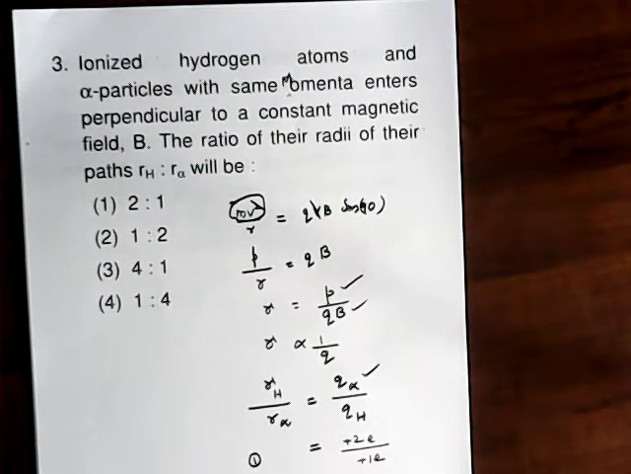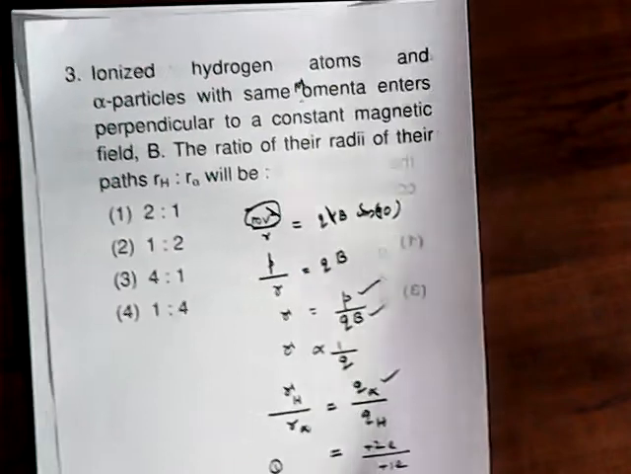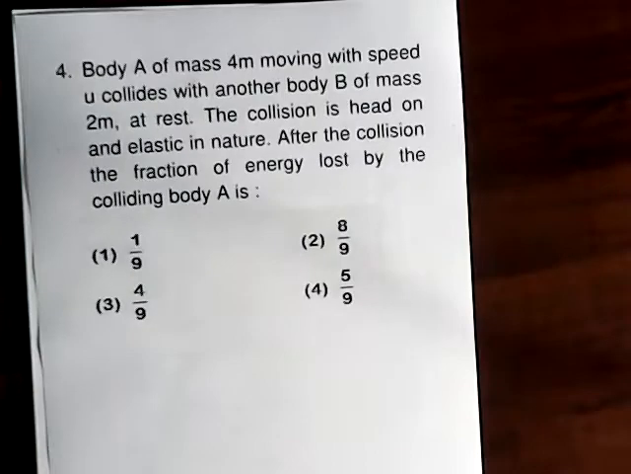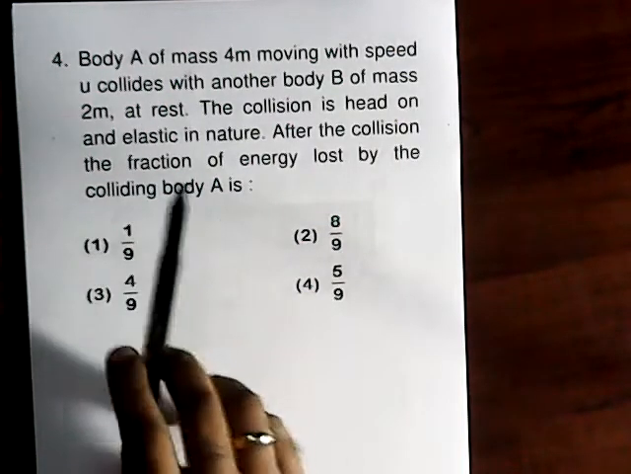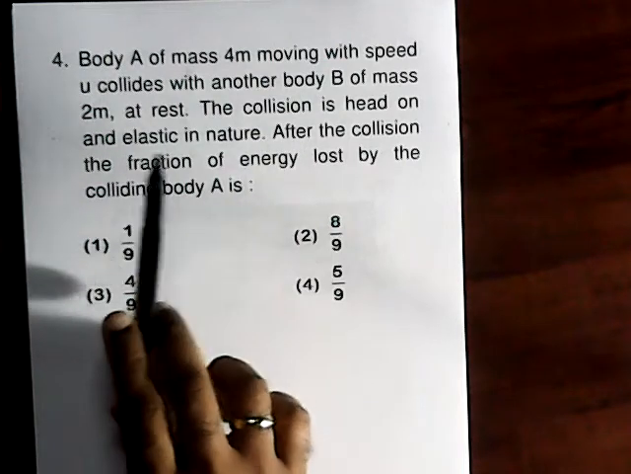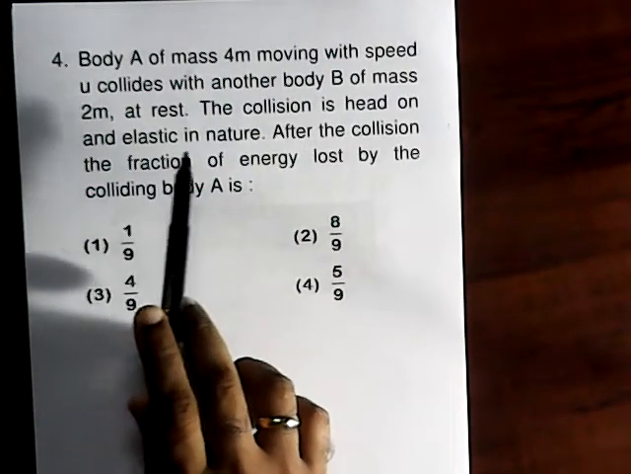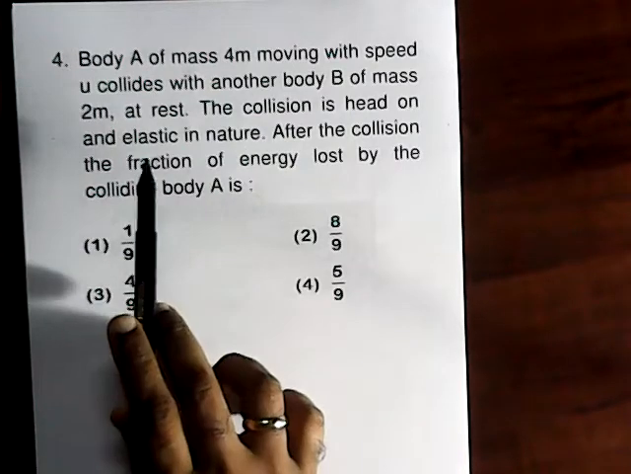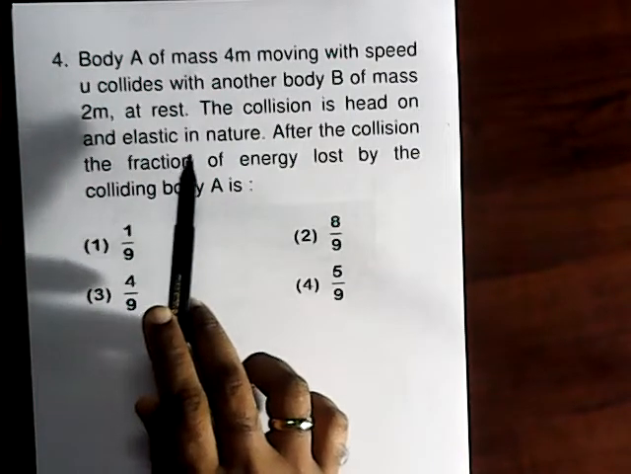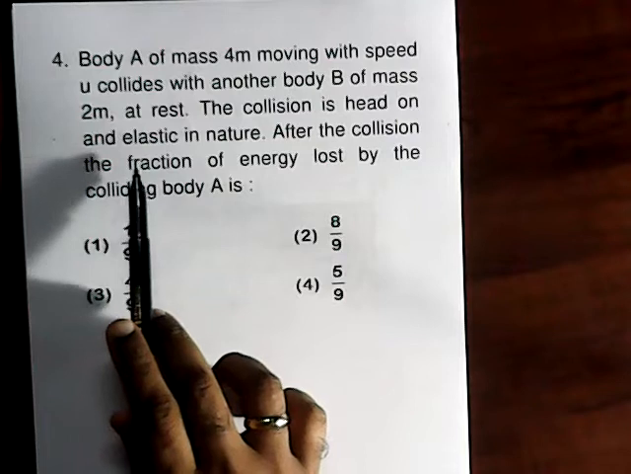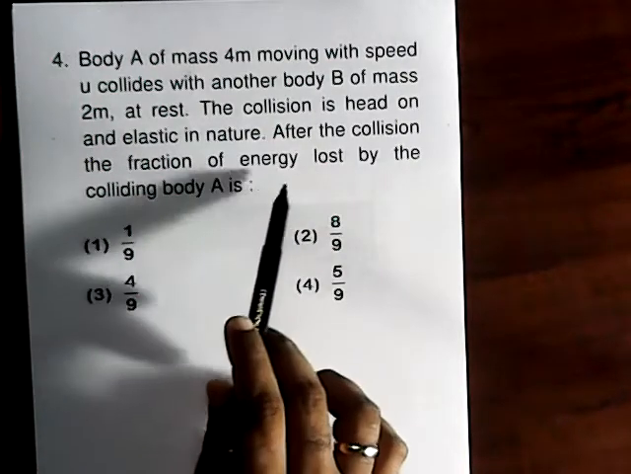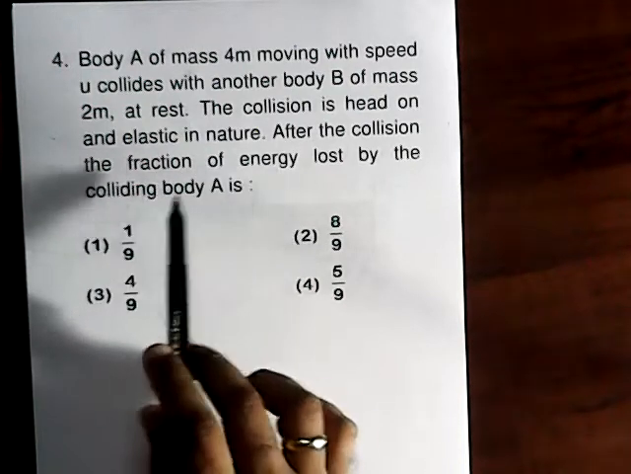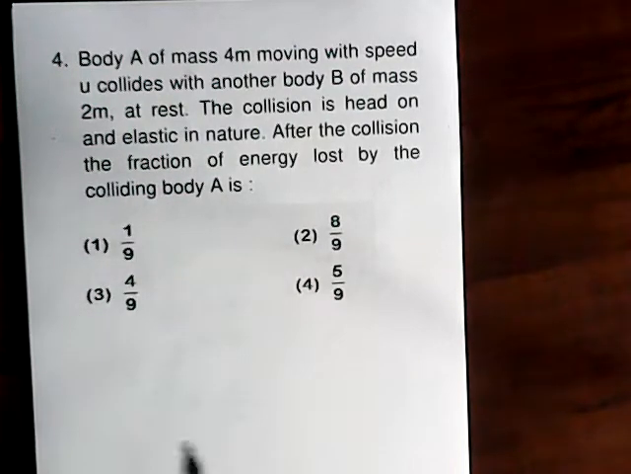It is a good concept. We can move on to the fourth question. Body A of mass 4m moving with a speed u collides with another body B of mass 2m at rest. The collision is head-on and elastic in nature. After the collision, the fraction of energy lost by the colliding body A is?